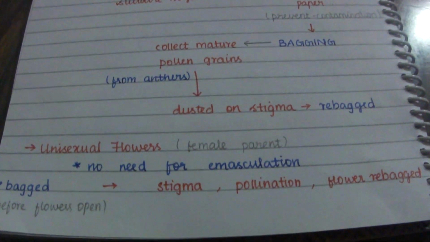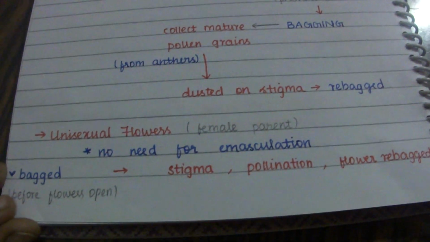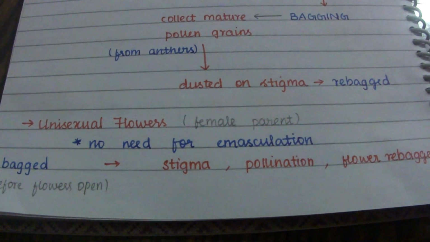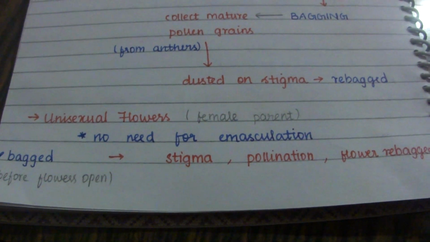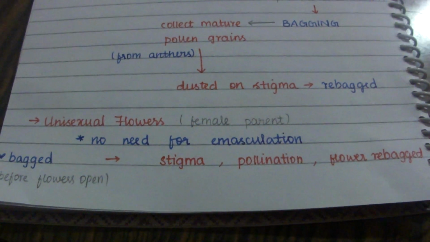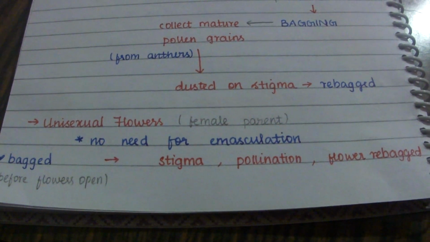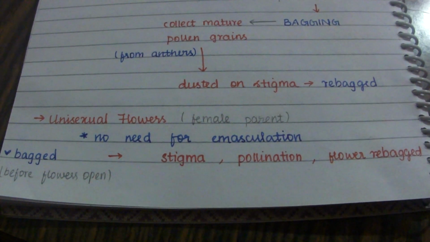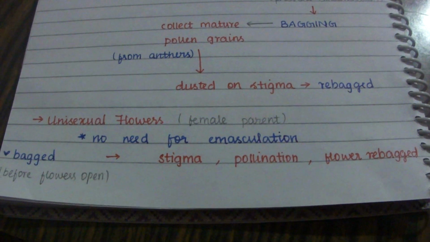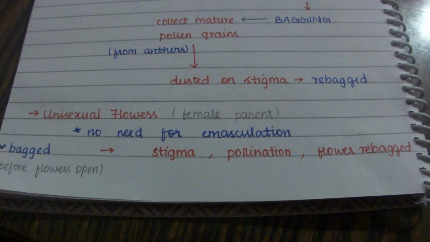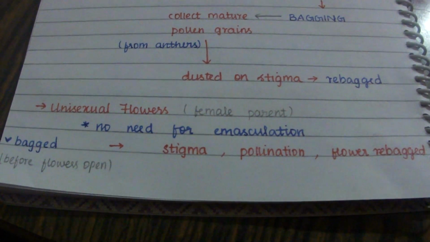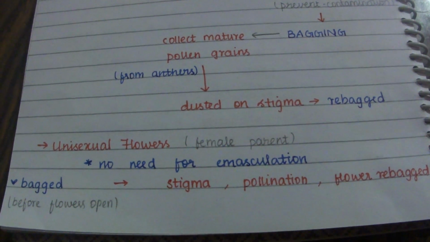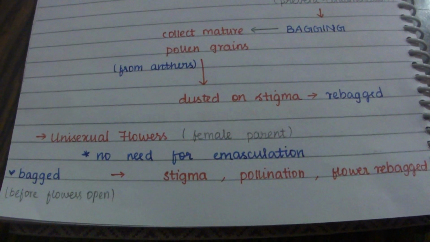Now when it is a unisexual flower, what will happen? If we take a unisexual flower from the female parent, there is no need for emasculation. We know that for artificial hybridization we need two techniques, emasculation and bagging. We do not need emasculation in unisexual flowers, whereas when we take bisexual flowers we need emasculation as well as bagging. Here, as it is a unisexual flower, we do not need emasculation.